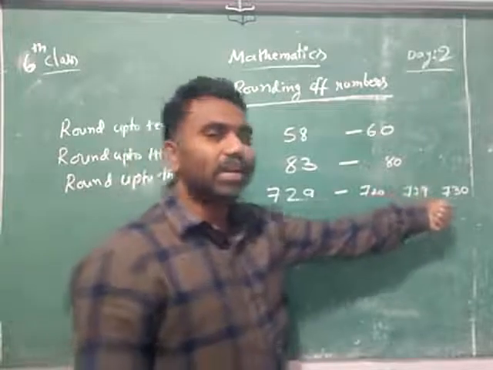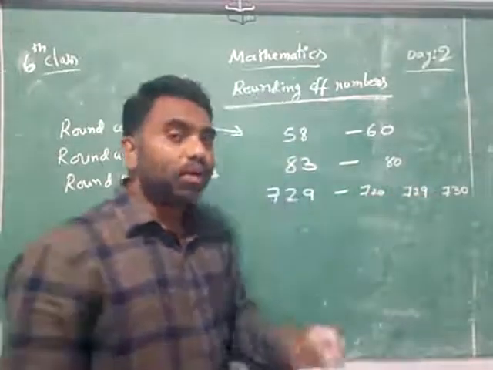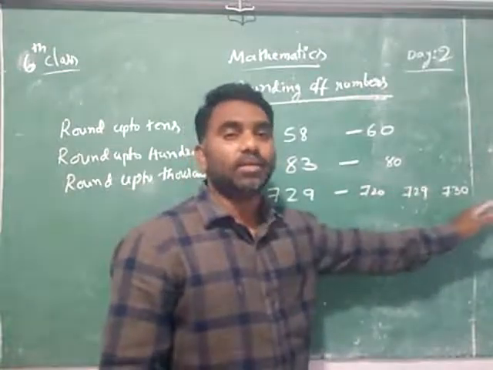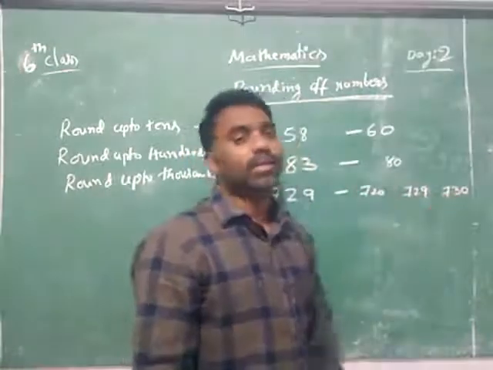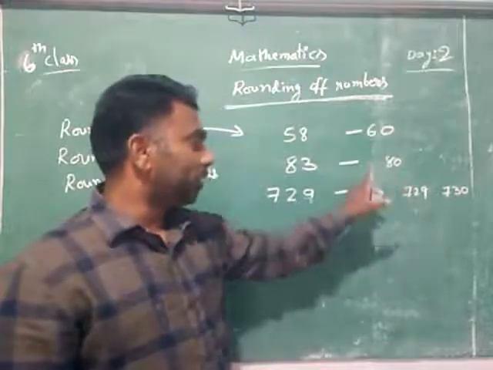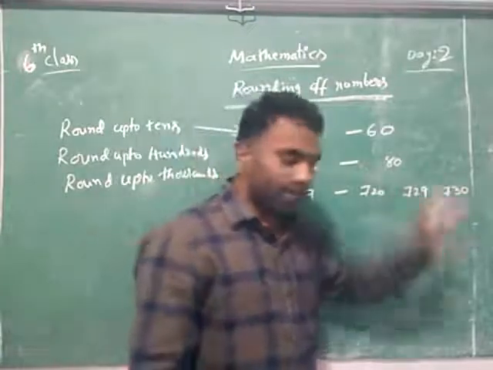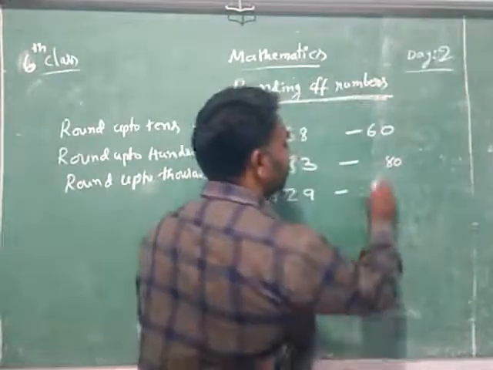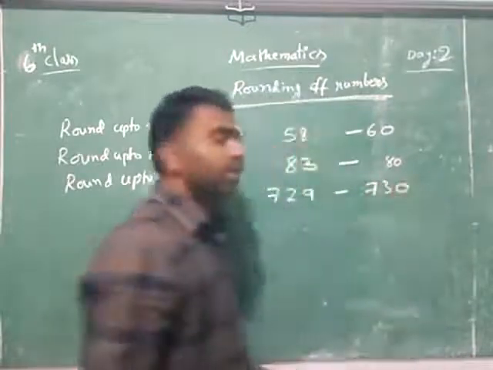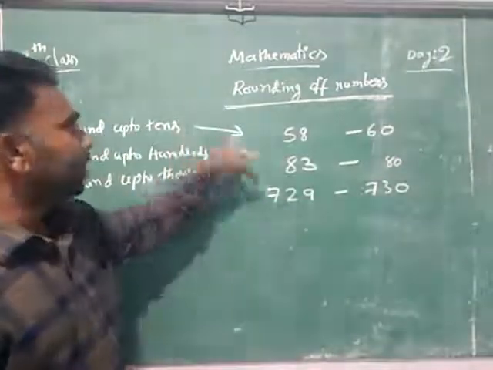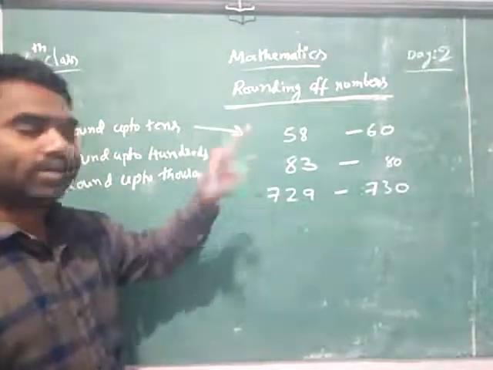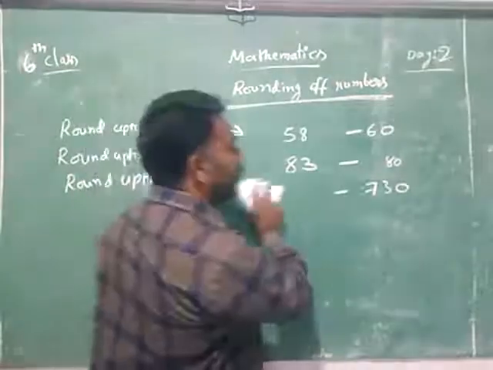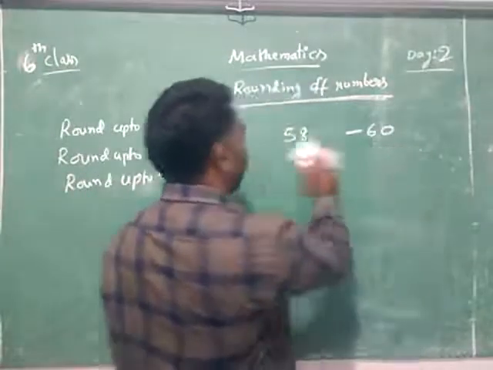Because I have asked you tens only, not 700 and 800. 720, 730. And it is nearer to which number? Is this or that? Yes, it is near to 730. So the answer is 730. This is the way of rounding nearest tens. So you can note these examples and you can do the homework next.